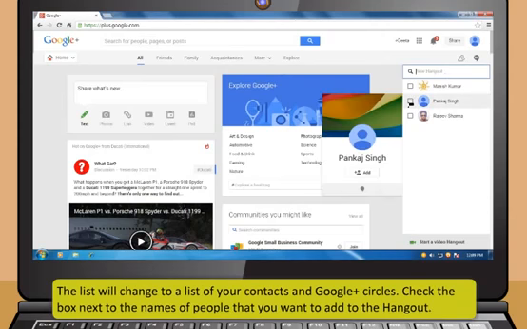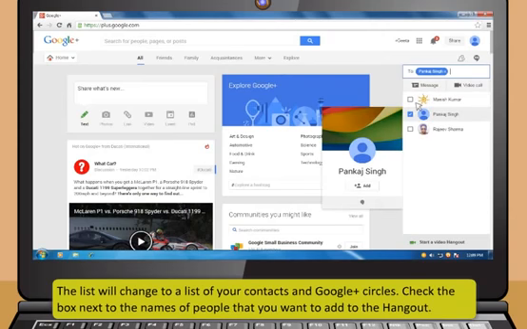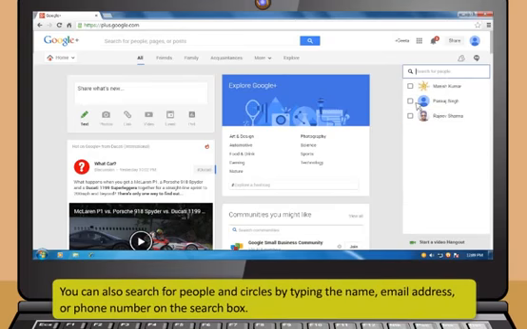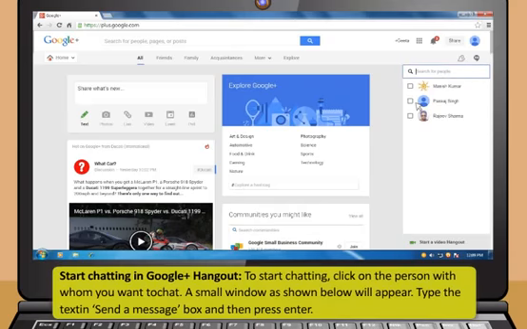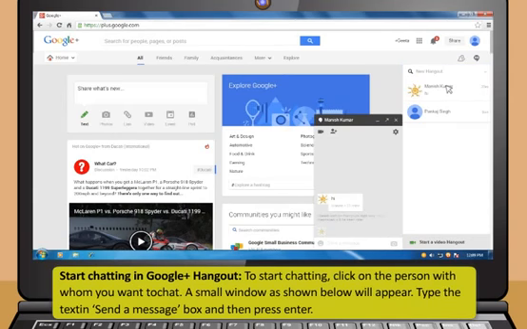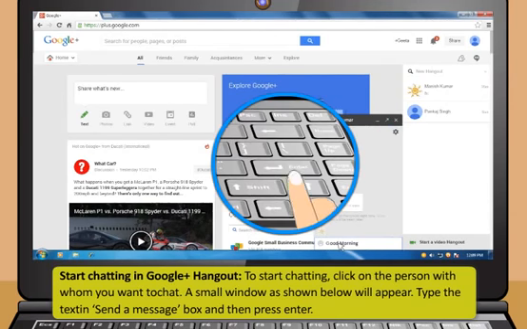Check the box next to the names of people that you want to add to the Hangout. You can also search for people and circles by typing the name, email address, or phone number on the search box. Now start chatting in Google Plus Hangout. To start chatting, click on the person with whom you want to chat. A small window as shown below will appear. Type the text in Send a Message box and then press Enter.